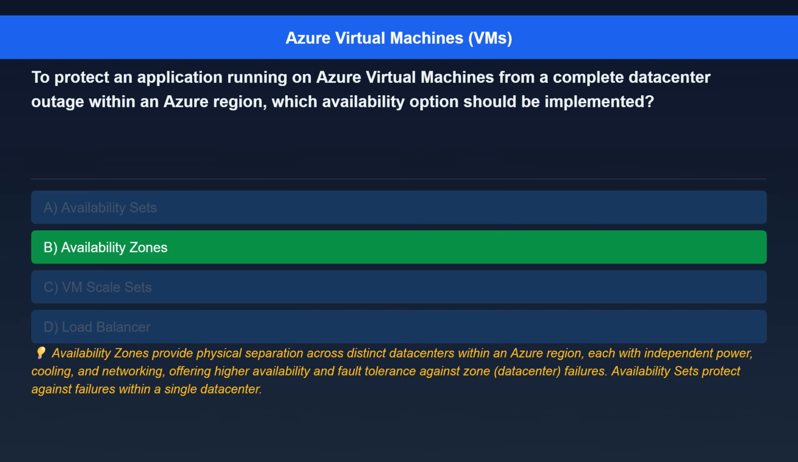The correct answer is availability zones. Here's the explanation. Availability zones provide physical separation across distinct data centers within an Azure region, each with independent power, cooling, and networking, offering higher availability and fault tolerance against zone, data center, failures. Availability sets protect against failures within a single data center.